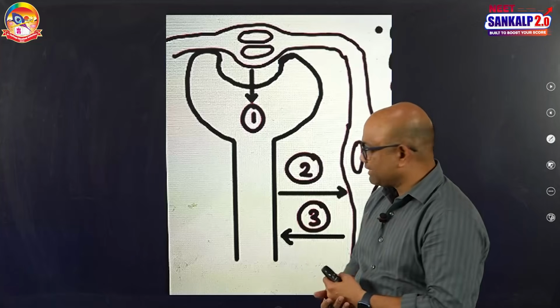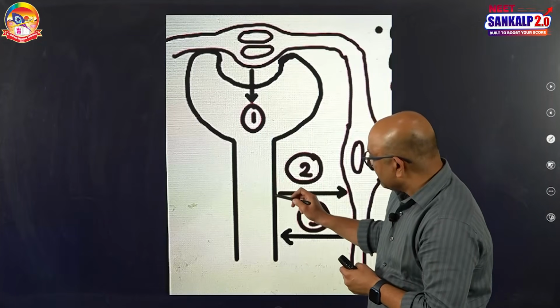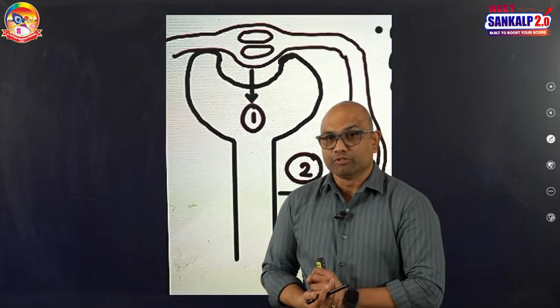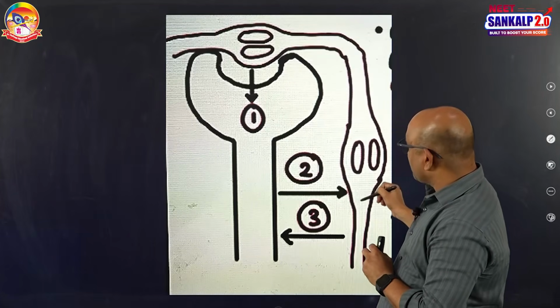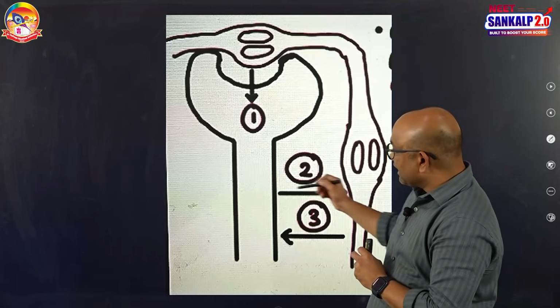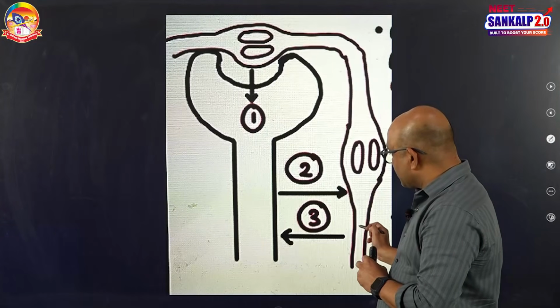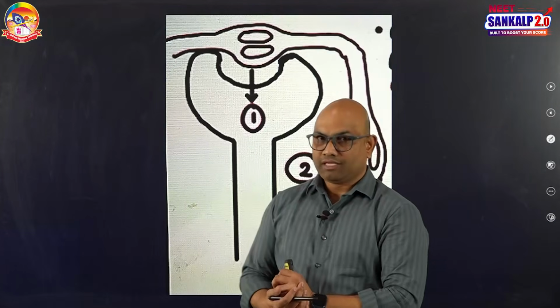But many useful components in the filtrate are taken back into the blood by a step called selective reabsorption. Even after filtration, the blood may have some harmful components which have to be given to the renal tubules for elimination. That giving back of harmful components from blood to the renal tubules is called tubular secretion.